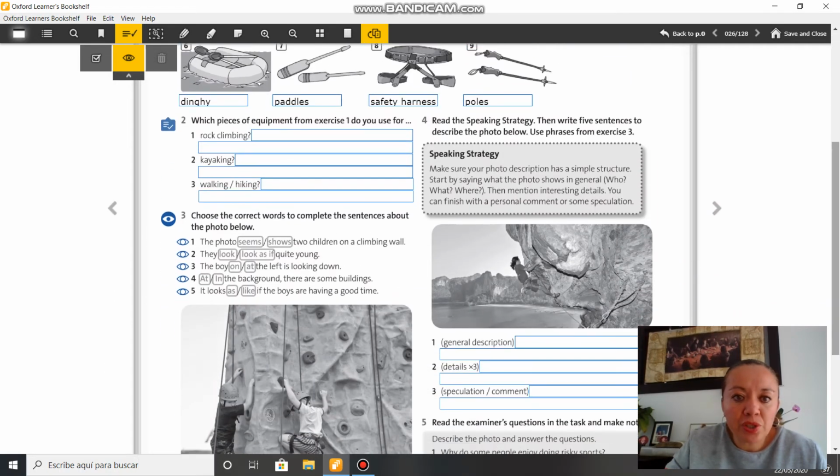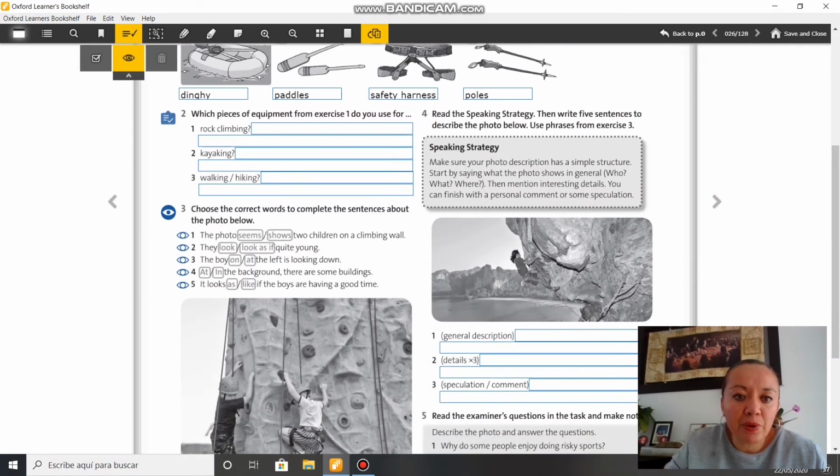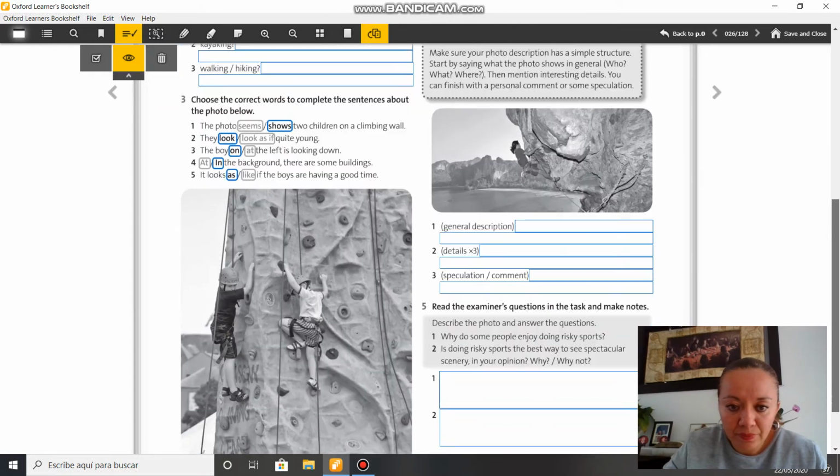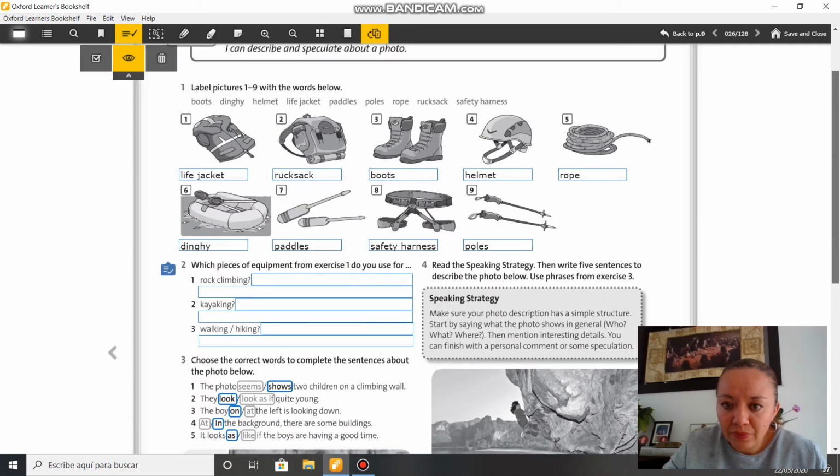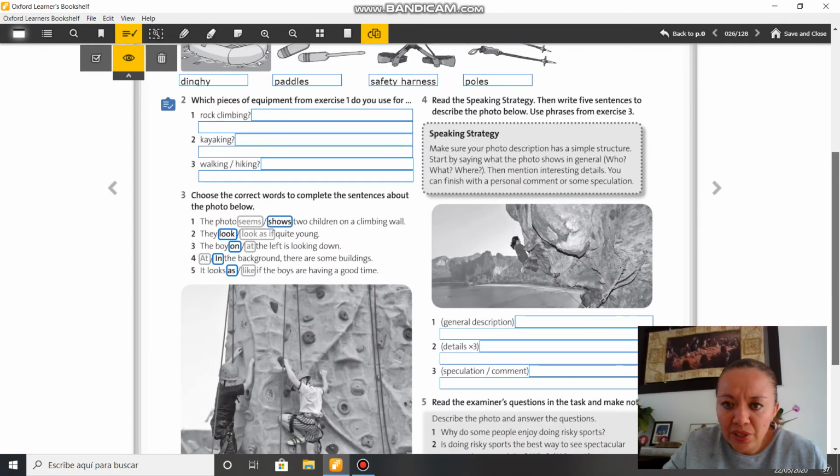Exercise 3. Choose the correct words to complete the sentences about the photo below. Number 1, shows. Number 2, look. Number 3, on. Number 4, in. Number 5, as. Now, exercise 4. Write 5 sentences to describe the photo below. Use the phrases from exercise 3.